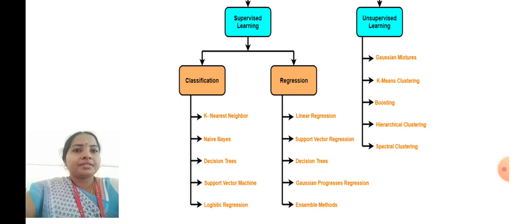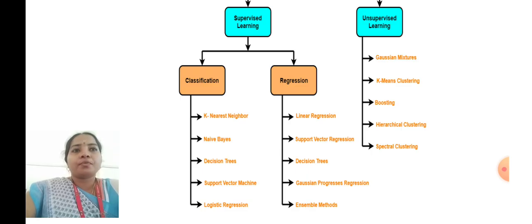K-nearest neighbor: we find how many data points there are and split the data as k, that is, the number of data points is k, and k nearest means the data next to it. Naive Bayes, decision trees, support vector machines, and logistic regression all come under classification. Whereas regression algorithms are linear regression, support vector regression, decision trees, Gaussian process regression, and ensemble methods.